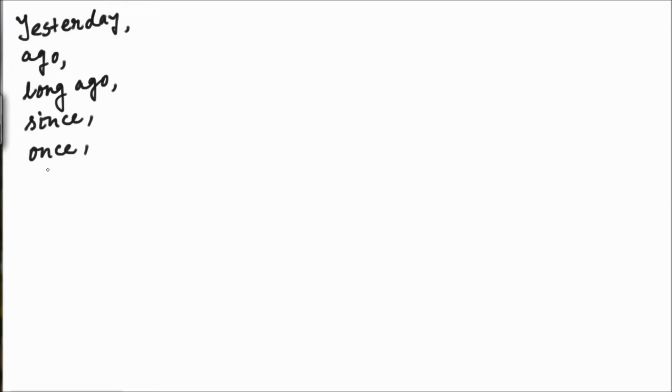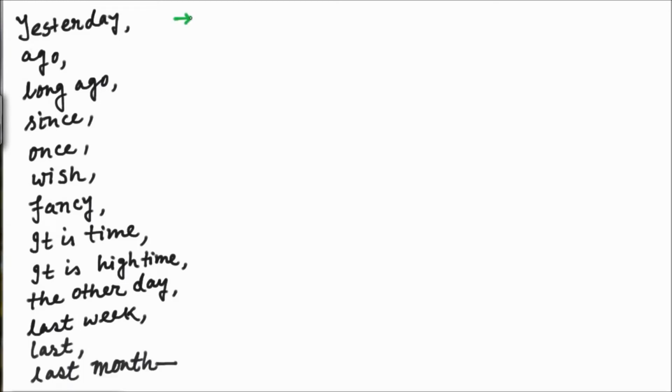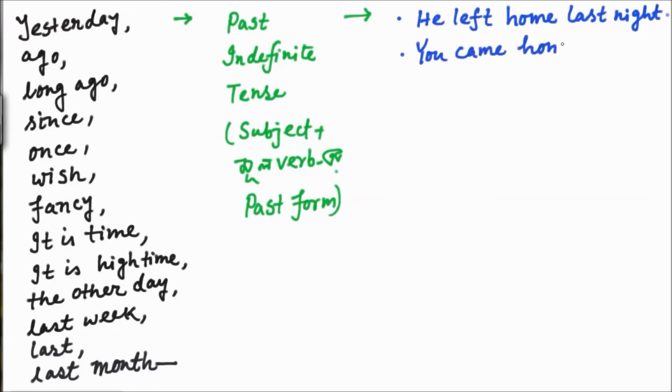If a sentence contains yesterday, ago, long ago, since, once, wish, fancy, it is time, it is high time, the other day, last week or last month, then the tense form will be past indefinite tense, and we know that in past indefinite tense the verb will be in past form, that is B2. For example, he left home last night. Since last is used in that sentence, the tense form will be past.